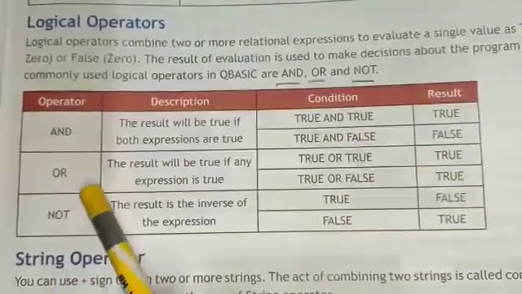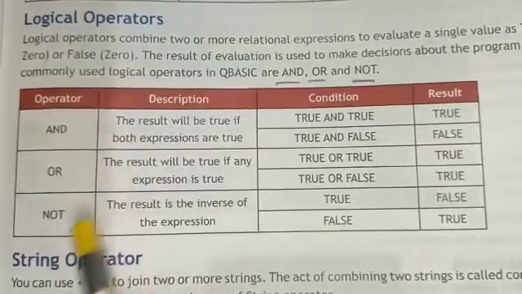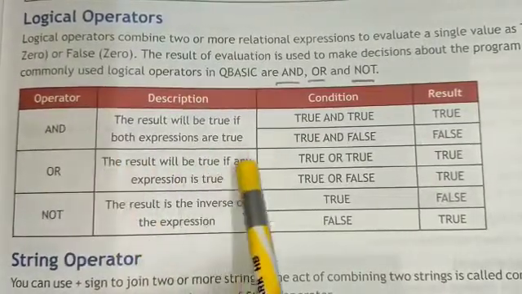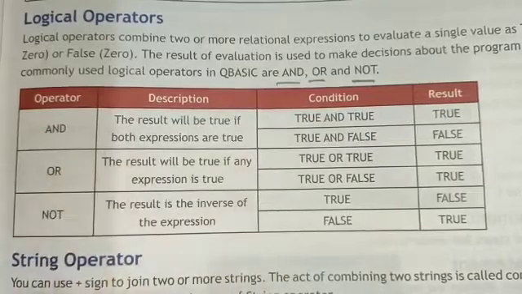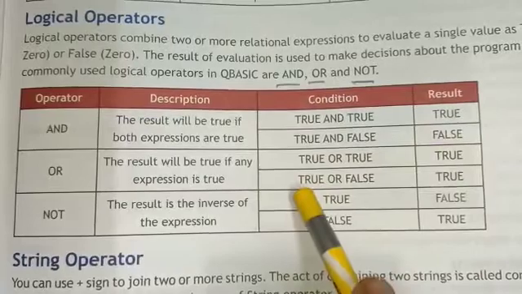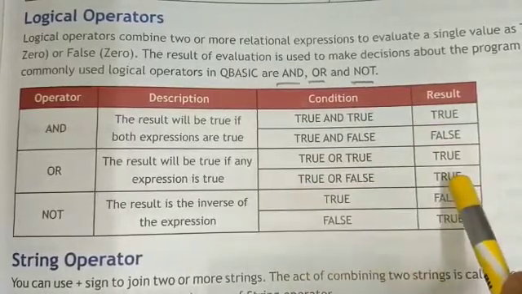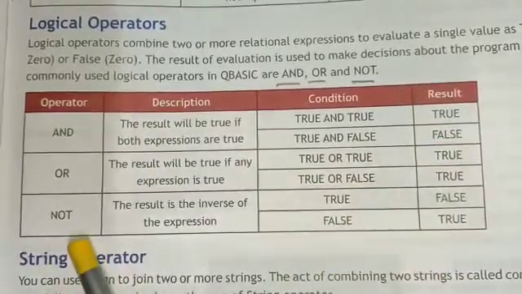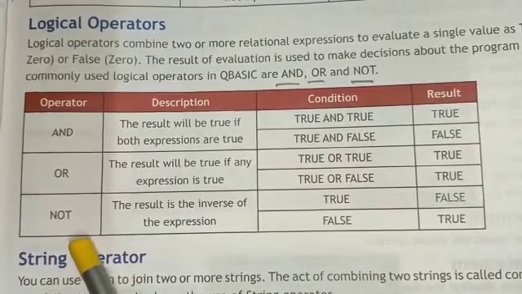The next one is the OR operator. The result will be true if any expression is true. If both are true, the result will be true. If one is true and the other is false, the result will also be true. Next is the NOT operator.